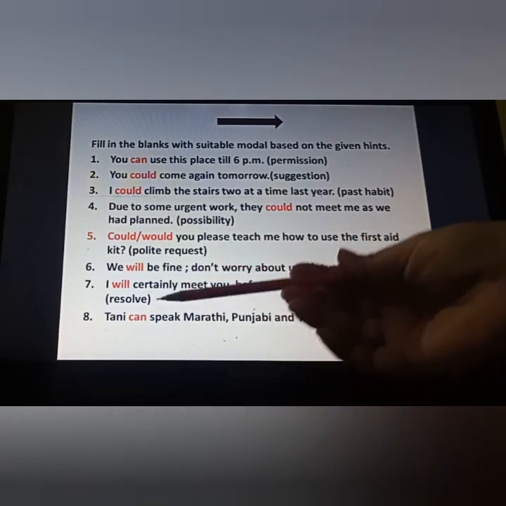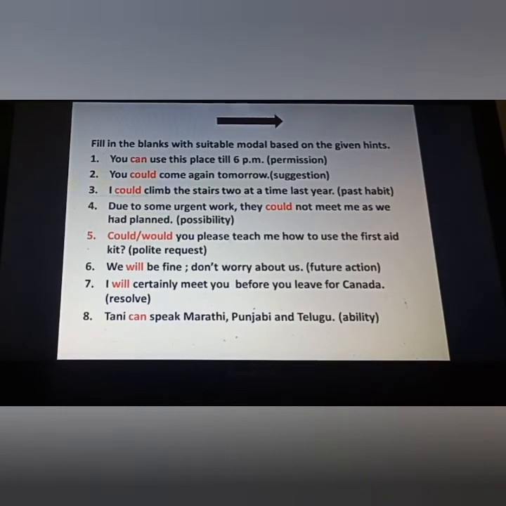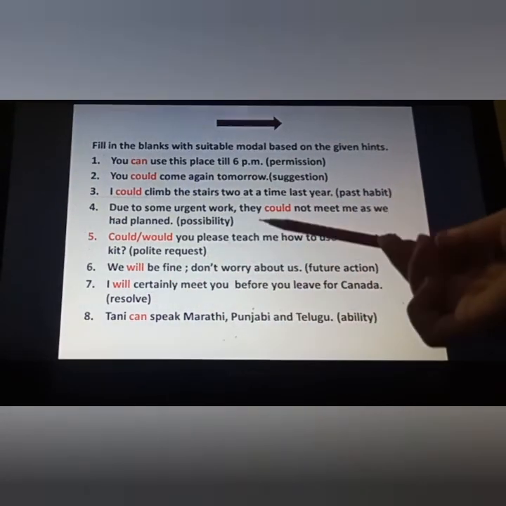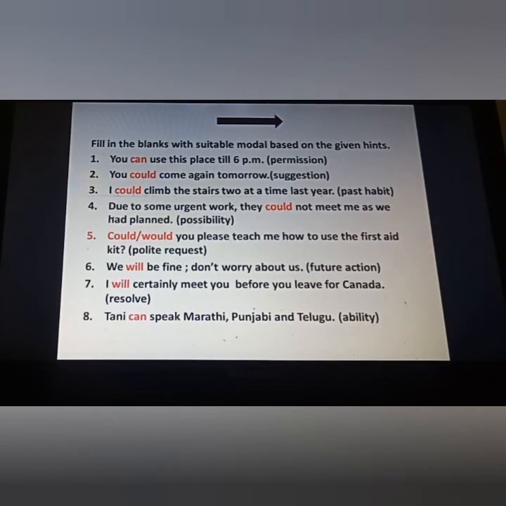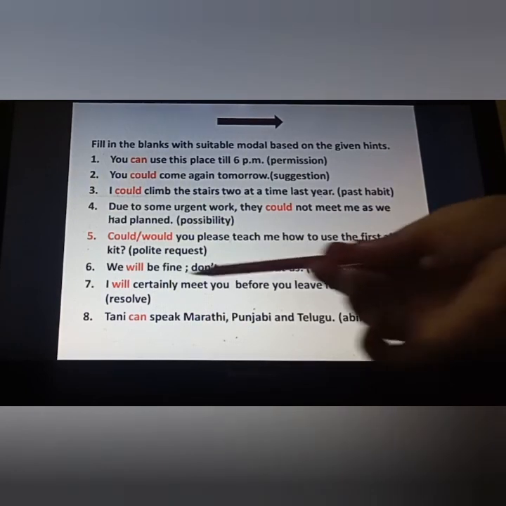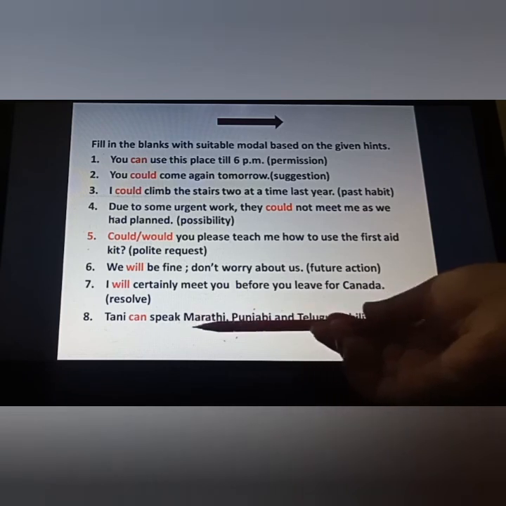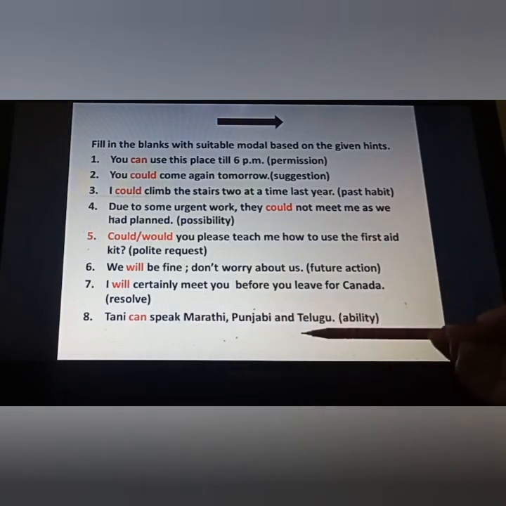Resolve. Generally, whenever you are just making a firm determination, you are saying that definitely you will do something, in that condition you have to use will. Fine. It's a future action. As I told you, for the indefinite future action you have to use shall. For the definite future action you have to use will. Now the ability, the simplest one. Tani can speak Marathi, Punjabi and Telugu.